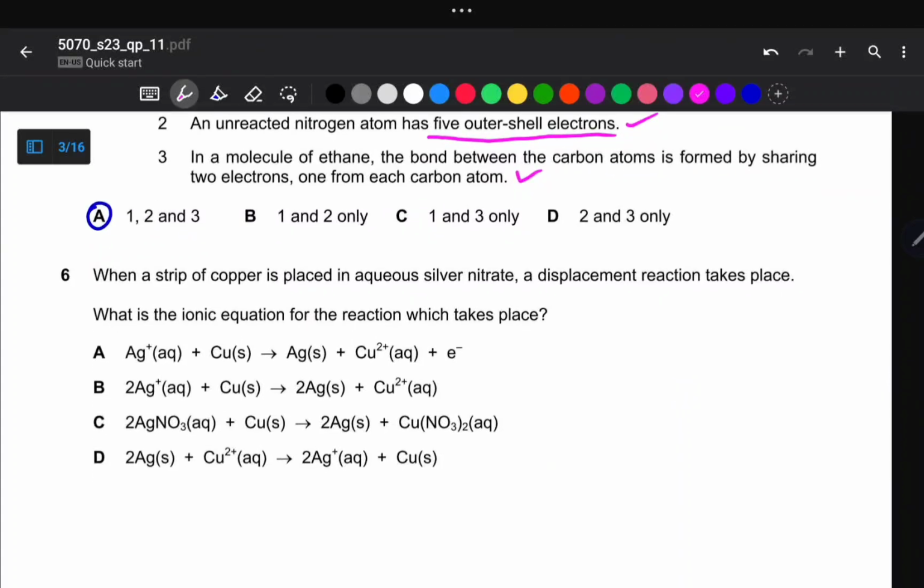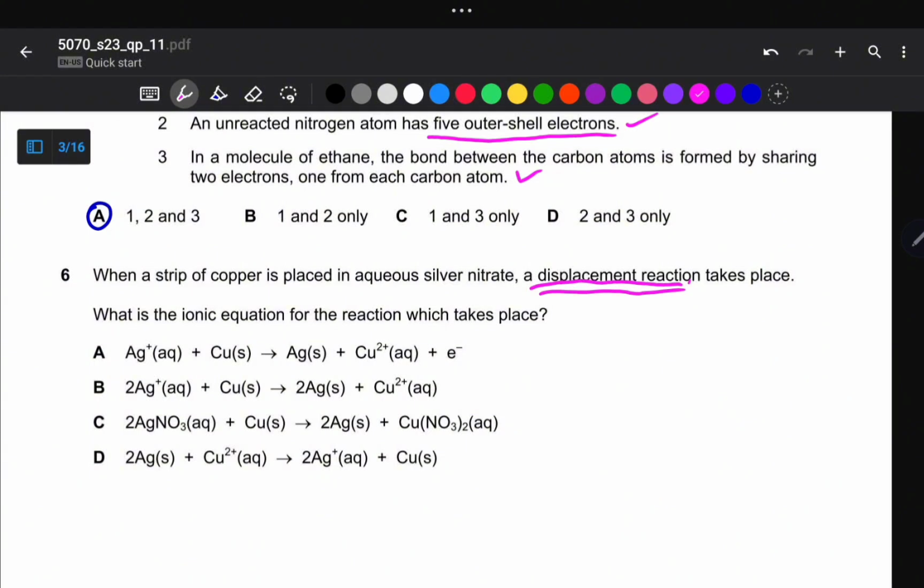Question number 6 says, when a strip of copper is placed in aqueous silver nitrate, a displacement reaction takes place. So you need to know this one. What is the ionic equation for the reaction which takes place? A displacement reaction is another type of redox reaction where the more reactive atom displaces the less reactive atom in its compounds to gain stability.